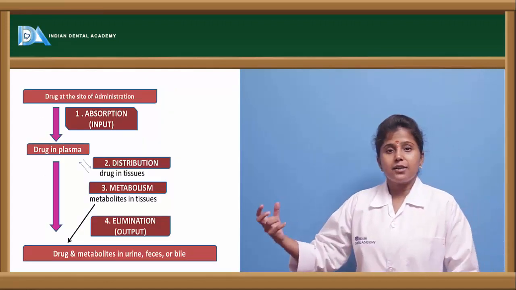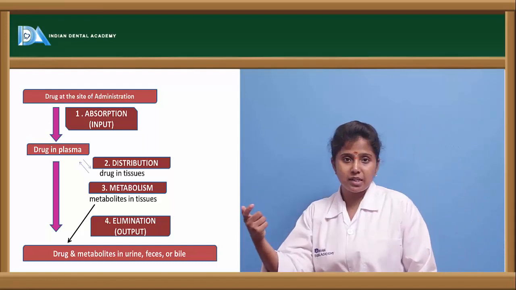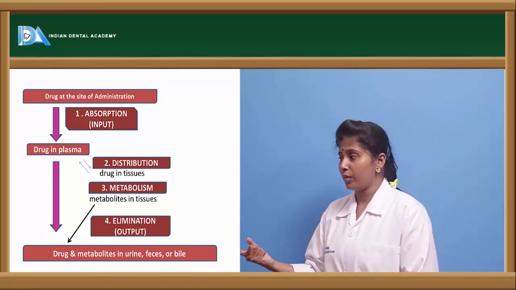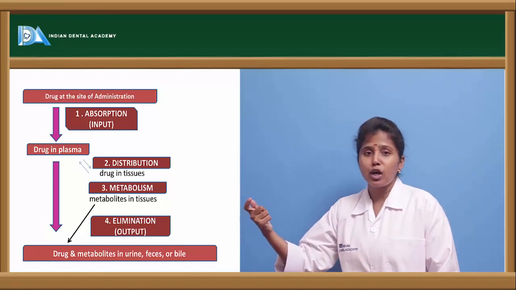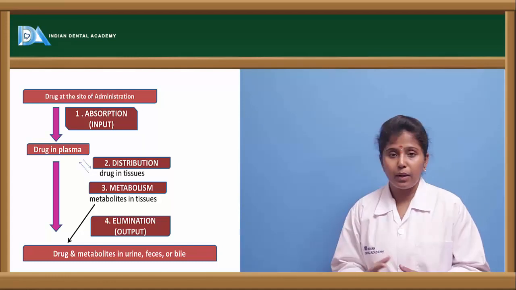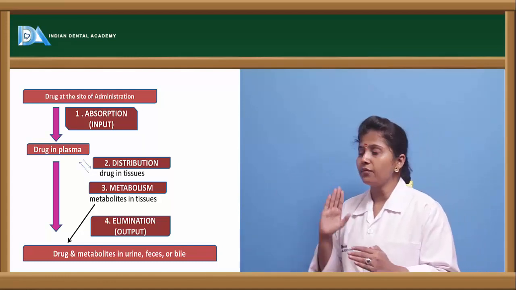So if we see here the flow chart, once the drug is administered, it is dissociating and the drug is getting absorbed into the body. Once the drug is absorbed, it enters into the plasma. And once the drug is entering into the plasma, it undergoes the process of distribution.